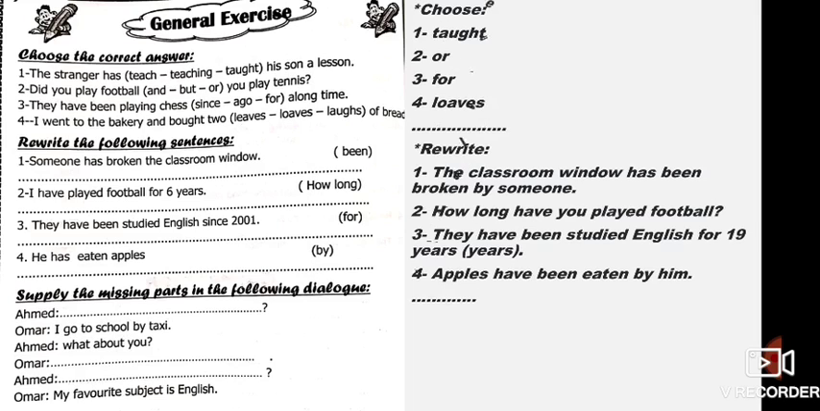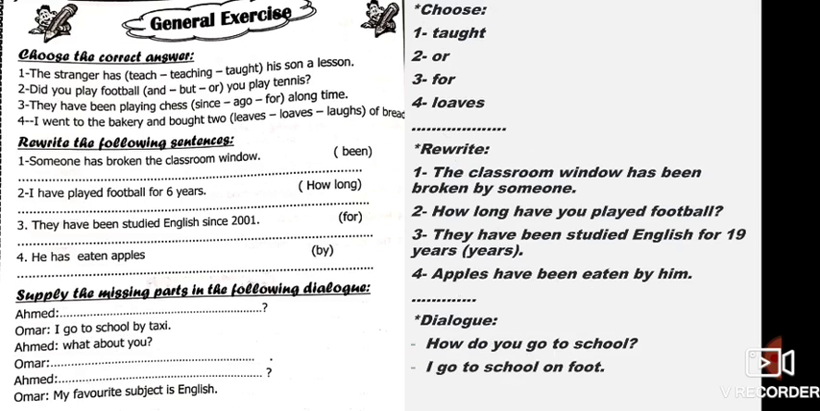Now the dialogue between Ahmed and Omar. Ahmed is asking a question and Omar answers. I go to school by taxi. Of course, this is the simplest question in our life. How do you go to school? I go to school by taxi. And what about you? I go to school on foot, or you can write any means of transport. My favorite subject is English. Of course, the second simplest question is, what's your favorite subject? My favorite subject is English.